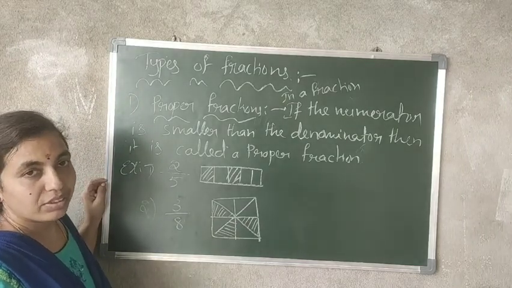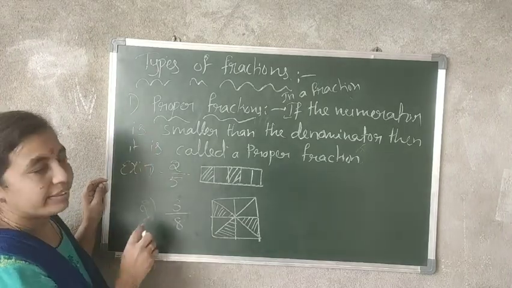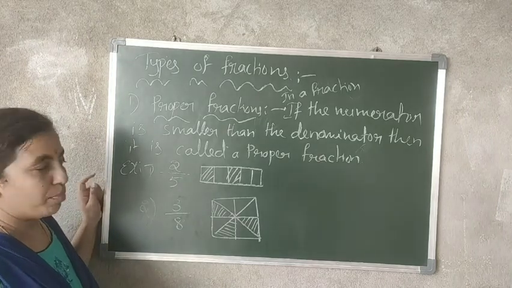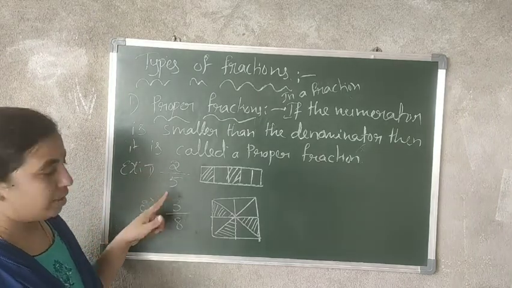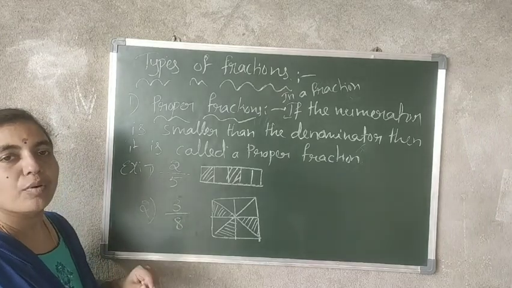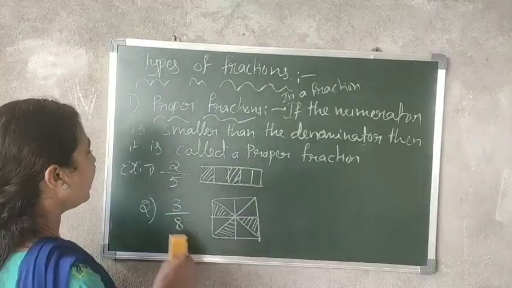Proper fraction means always the numerator must be smaller than the denominator. 2 is smaller than 5. 3 is smaller than 8. Then only we call it a proper fraction. Okay. So, what is the second type of fraction?